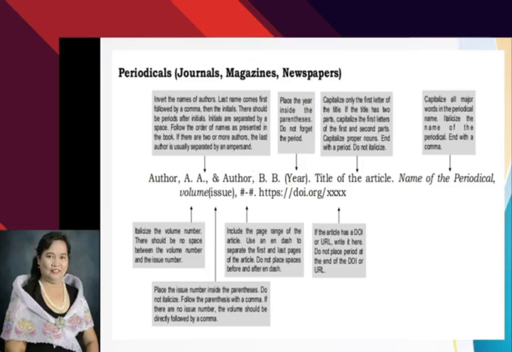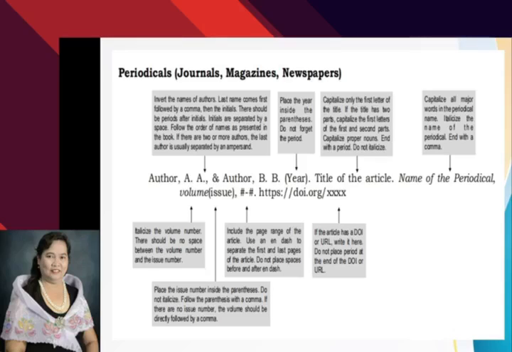Okay? Now, how about the year? Place the year inside the parentheses and do not forget the period. That is just the same as with books. Okay? Now, how about the title of the article? How do we write it?